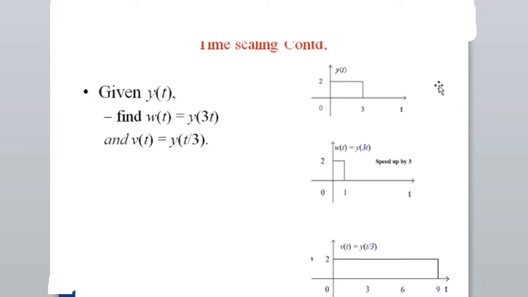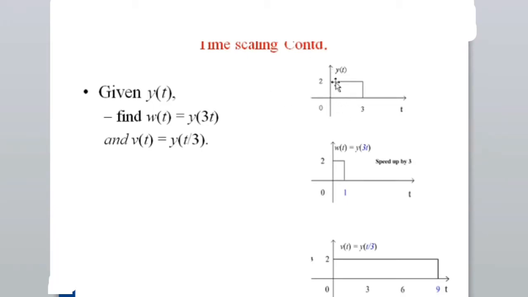So once again, I will explain what is happening here, how to find this w of t equal to y of 3t. The first thing is you have to analyze this. You write down the t value, you write down y of t. What is the t value? The t value is 0. Let us assume 1, 2, 3.